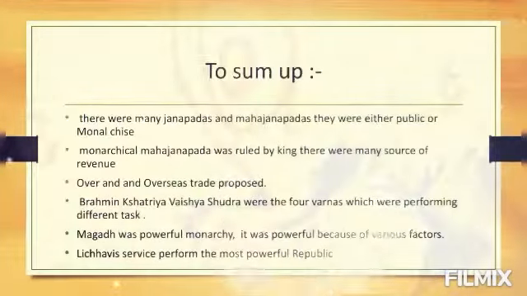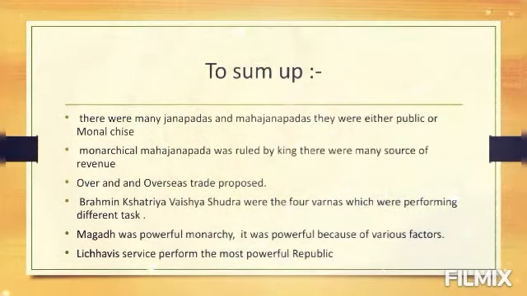Now it's time to sum up the things. The previous era was divided into two parts, Janpads and Mahajanpads. Mahajanpads were either republic or monarchy. A monarchical Mahajanpad was ruled by a king. There were many sources of revenue. In this era, inland and overseas trade prospered.